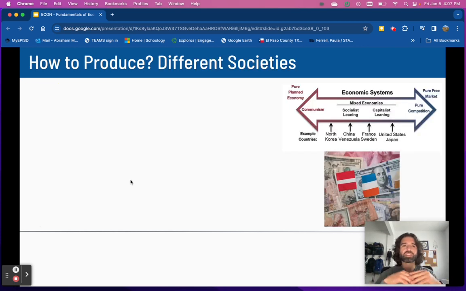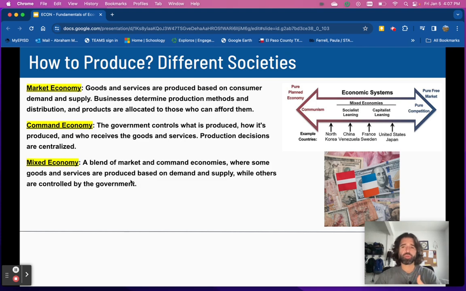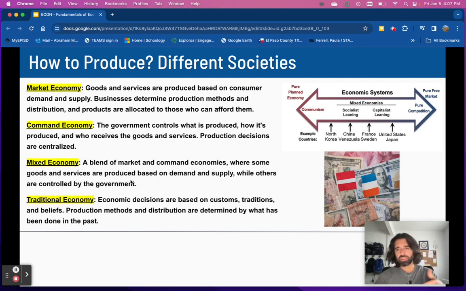Next question answered is how to produce these things, okay? Every society has a different answer for this question, right? Of how to produce. Briefly, because we are going to cover each system in the future, but briefly, market economies, they decide on how based on businesses, right? Private businesses, right? Who has the money to buy the machines to make those goods, right? So if Apple has the money to buy machines to make iPhones, iPads, then they will make it, right? That's how it'll be made, right?